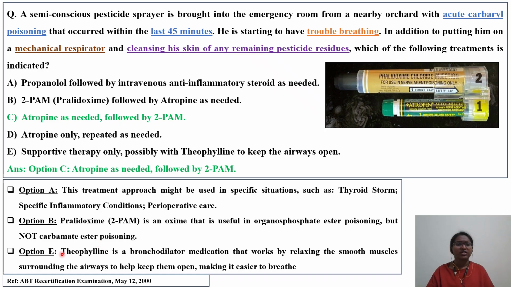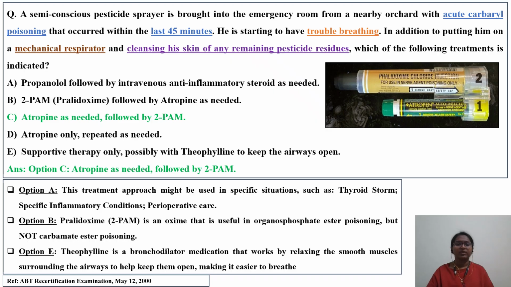Next we have option E, supportive therapy only, possibly with theophylline to keep the airways open. As I said, if you have difficulty in breathing, you can mitigate this risk by using theophylline, a bronchodilator medication that works by relaxing the smooth muscle surrounding the airways to help keep them open, making it easier to breathe. But this is not used to counteract the cholinesterase inhibition.